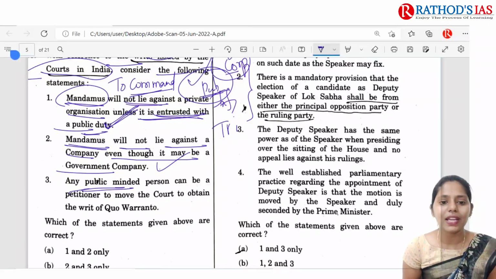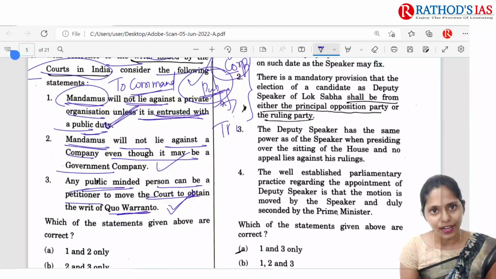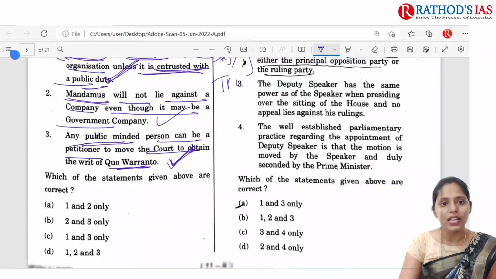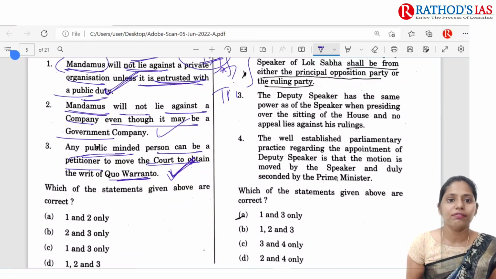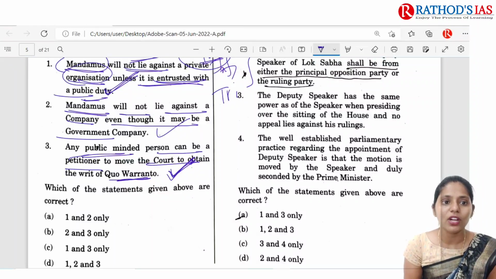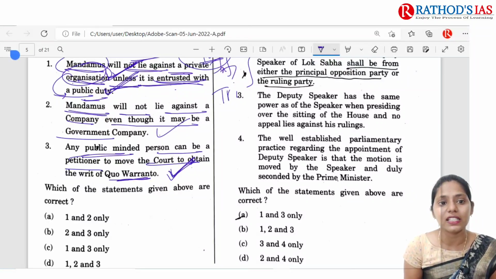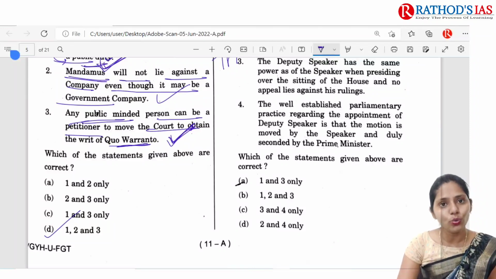The next one is: any public-minded person can be a petitioner to move the court to obtain the writ of quo warranto. Yes, any public-minded person can get this writ of quo warranto. So the third is correct and the second is correct, so the correct option here is 2 and 3. And if there is a private organization which is entrusted with a public duty, mandamus will not lie against a private organization unless it is entrusted with a public duty. Yes, if it is entrusted with a public duty, then mandamus can be issued. So the correct option will be D, 1, 2 and 3.